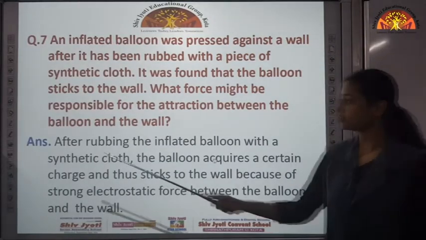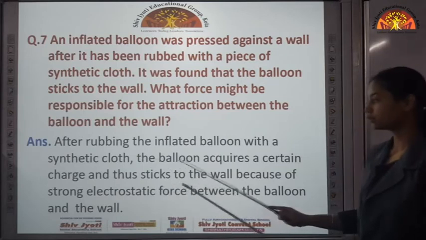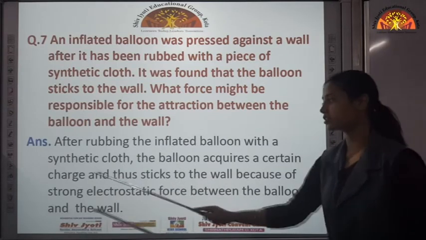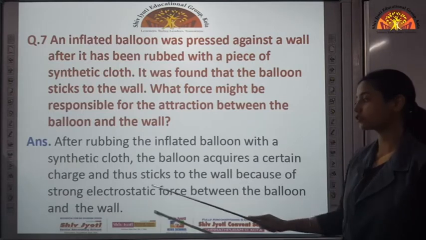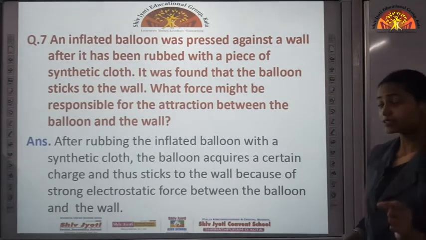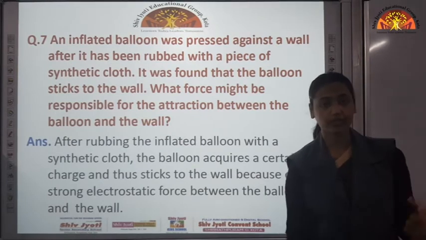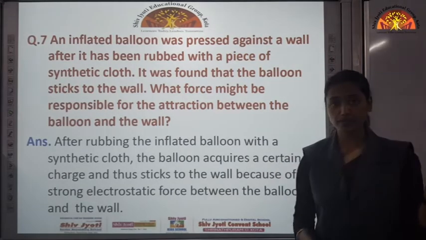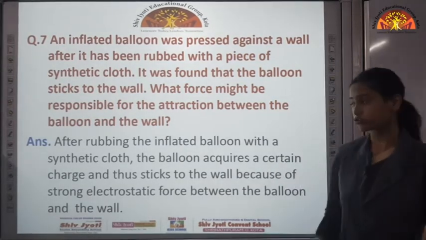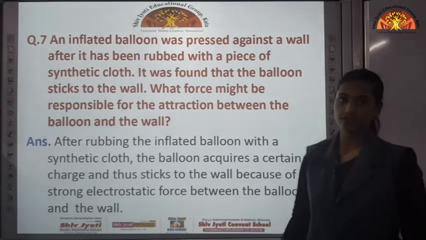Now, read the answer. After rubbing the inflated balloon with a synthetic cloth, the balloon acquires a certain charge and thus sticks to the wall because of strong electrostatic force. It is not that if any objects are attracting each other, it will be magnetic force. No. By rubbing, we are generating which force? Electrostatic force between the balloon and the wall. Got it?